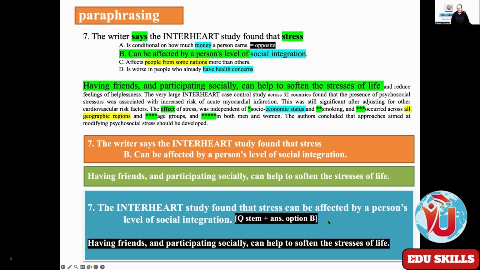Always practice that way. When you identify the correct answer, after doing all these steps, try to write down the answer option along with the question stem into one sentence. Having friends and participating socially can help to soften the stresses of life. That is a topic sentence. So paraphrasing is used here.